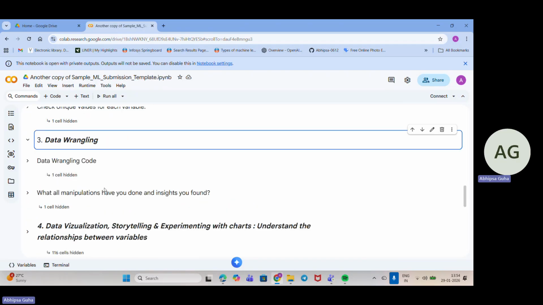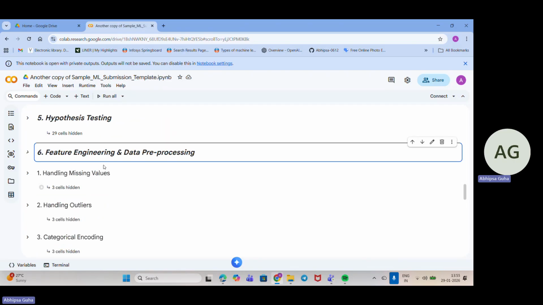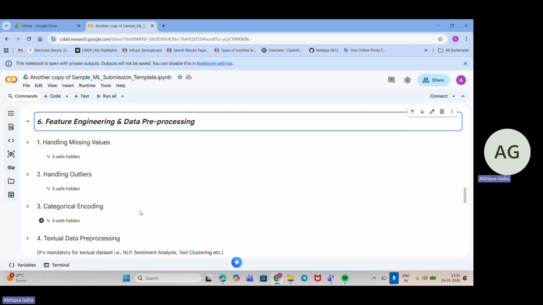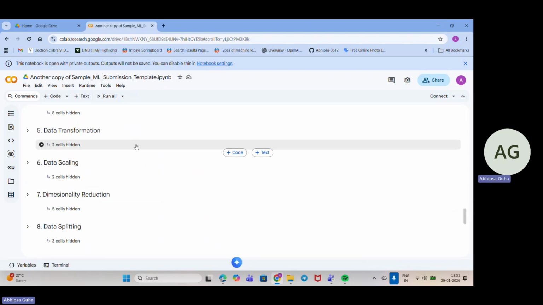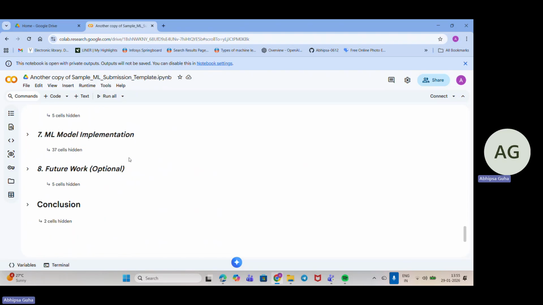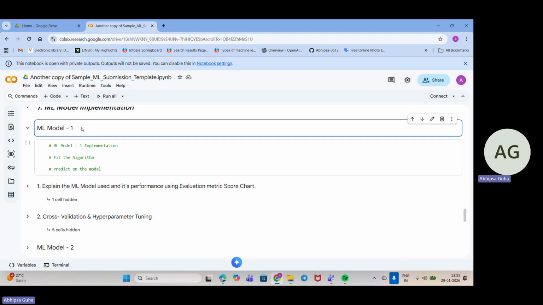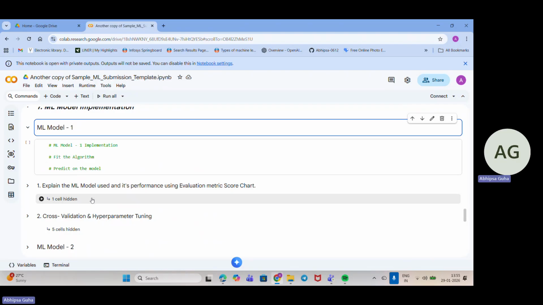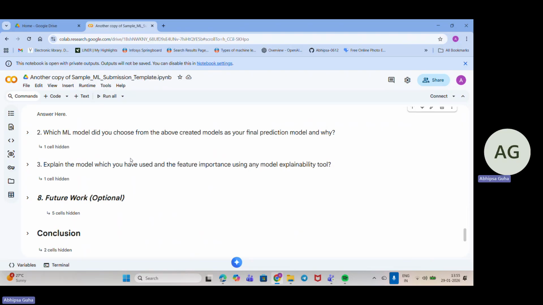Then you'll go down for the data wrangling process, and then the data pre-processing part. You will go down to feature encoding, where if there is any textual data you will encode it, then data transformation, data scaling, and dimensional reduction, which you will be completing. Then you'll go down for data splitting. And for model implementation, there would be three different models, model 1, model 2, model 3. After that, you will go down with the evaluation metrics that you will be choosing.